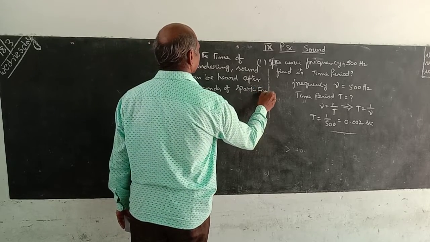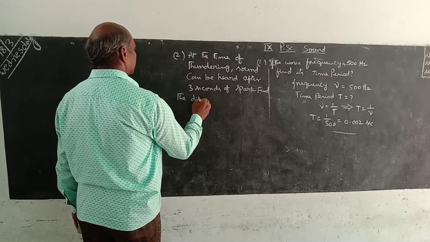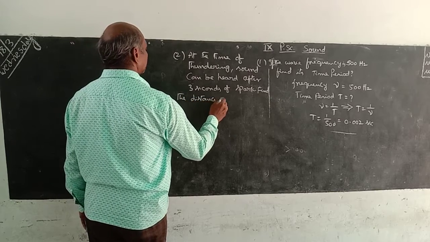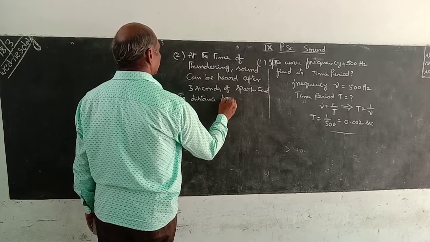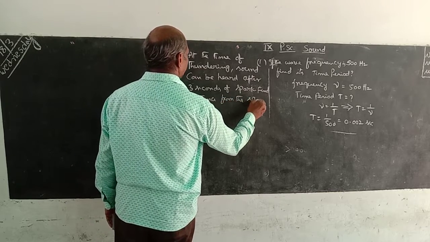Find the distance from the spark to the observer.